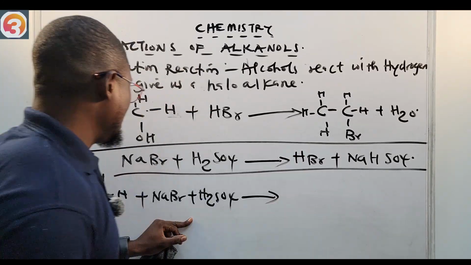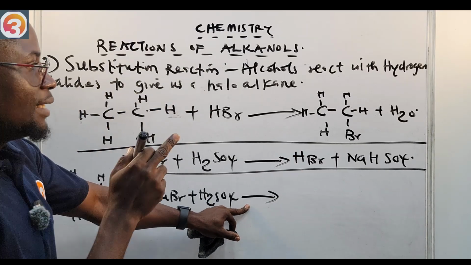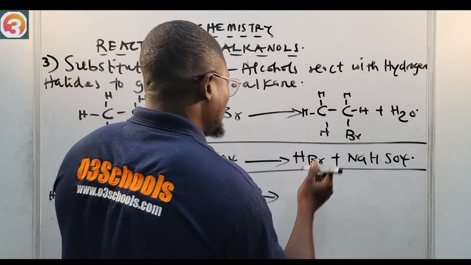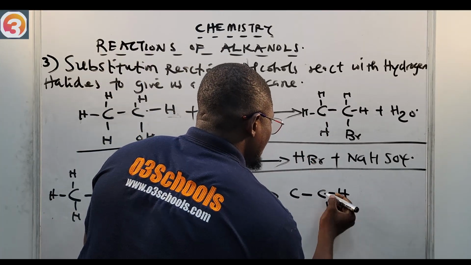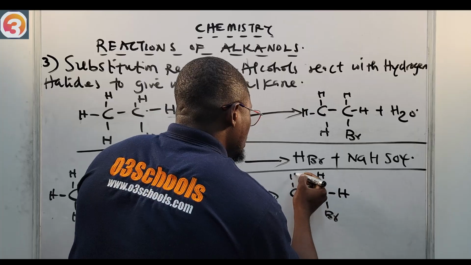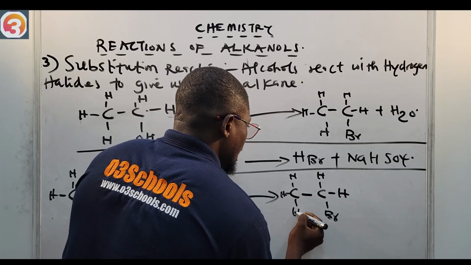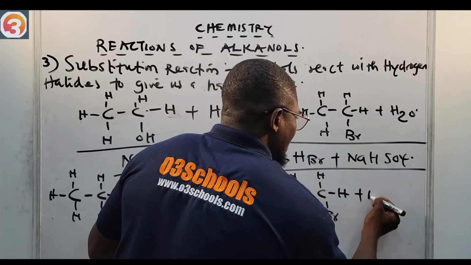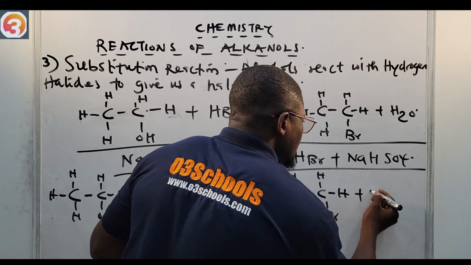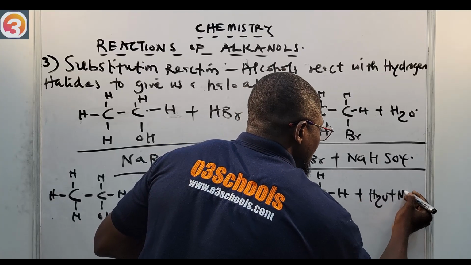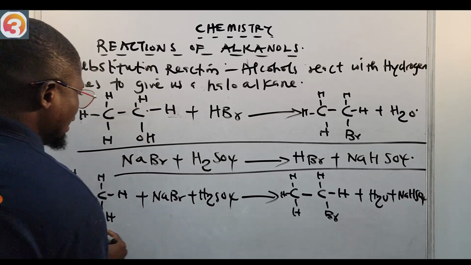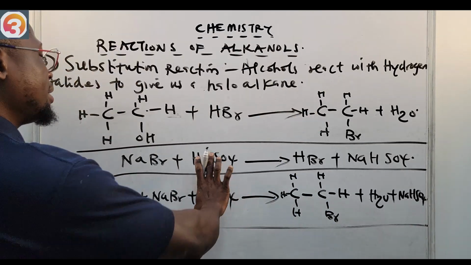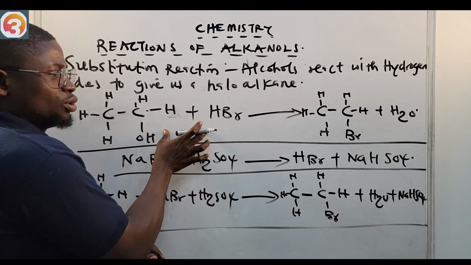So now this will give us, in the product side, our haloalkane, C2H5Br, plus H2O, then plus NaHSO4. Okay, this will be our complete reaction. But these ones are not important to put on here. This is one that you should just take note of.